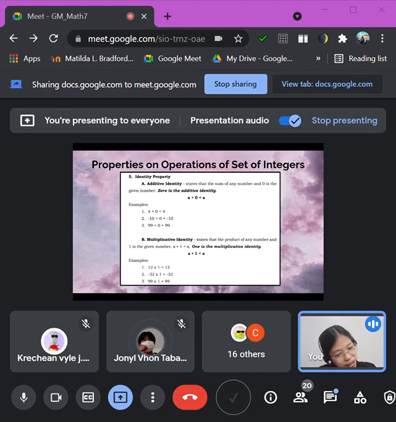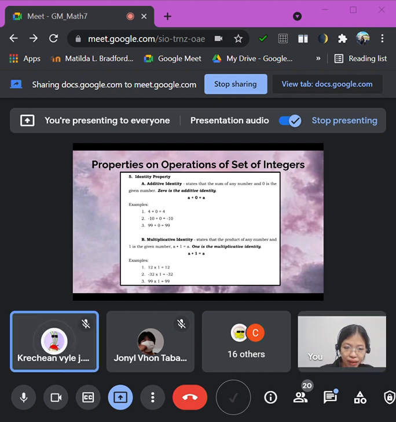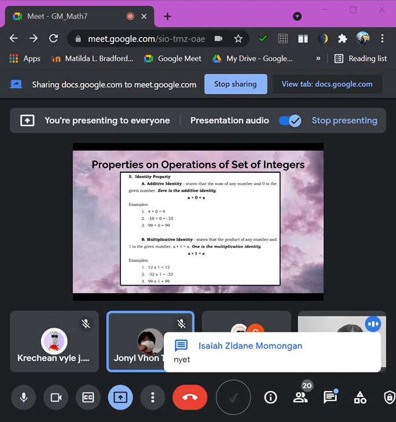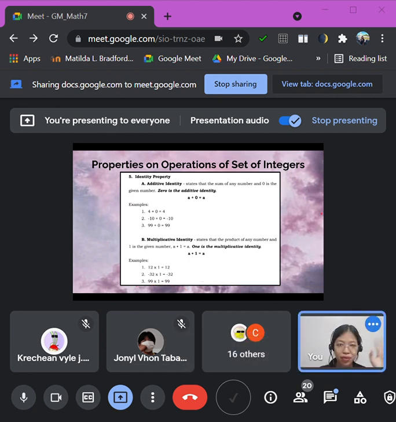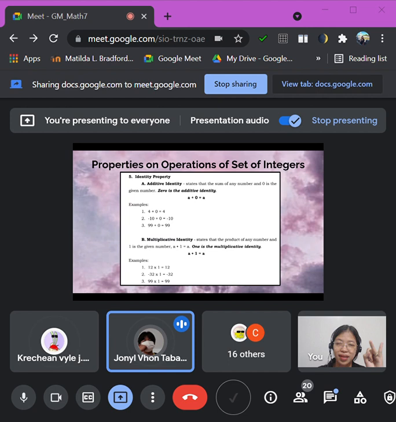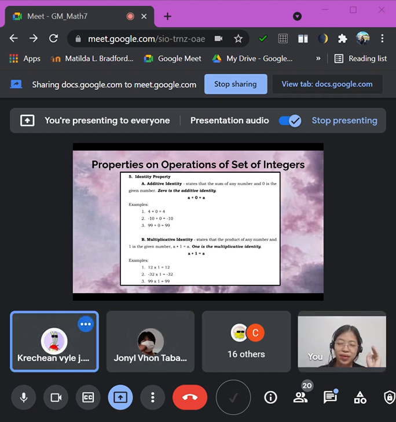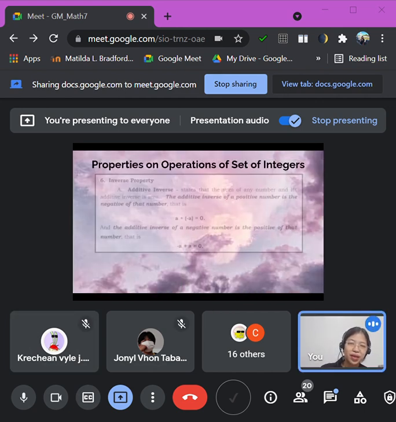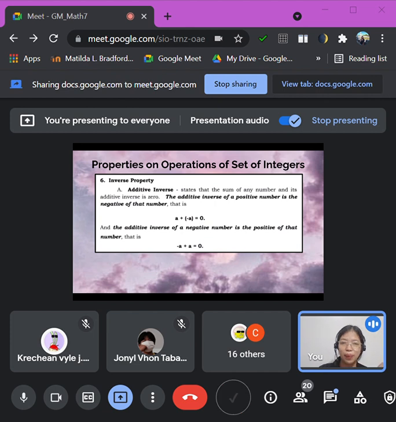Okay, any questions? No, sir. Okay. Now, what are the five properties that we discussed today? Closure property, associative, commutative, distributive, and identity. Okay, and the last one we have here is our inverse property.